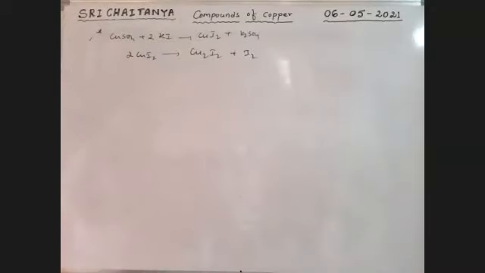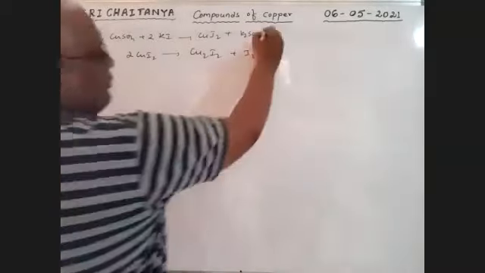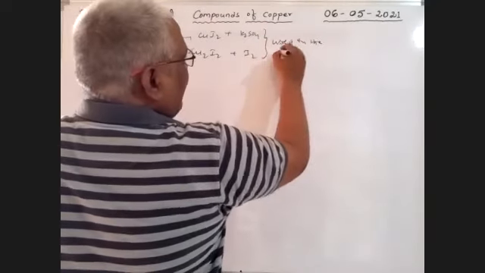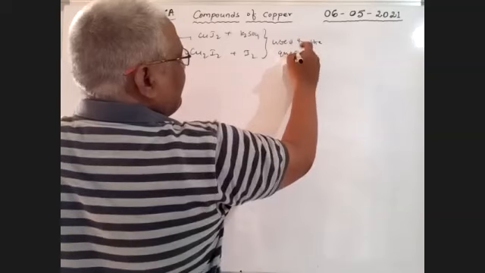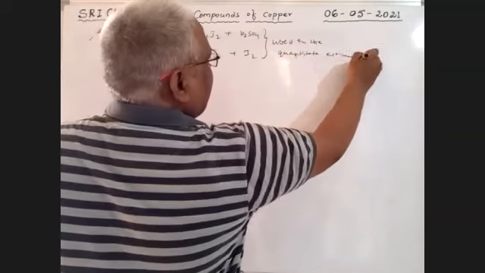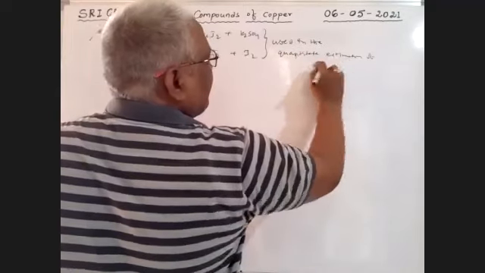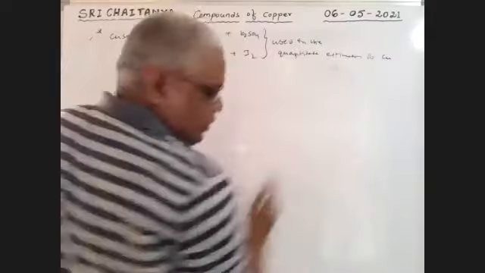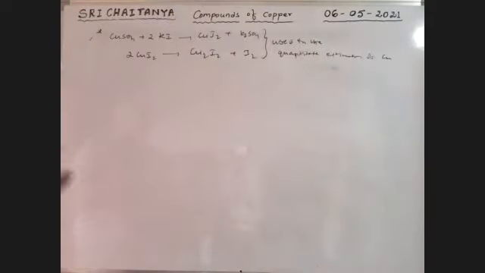This reaction is used in the quantitative estimation of copper. How much copper is there is quantitatively estimated with the help of this potassium iodide reaction, and the quantity is calculated.